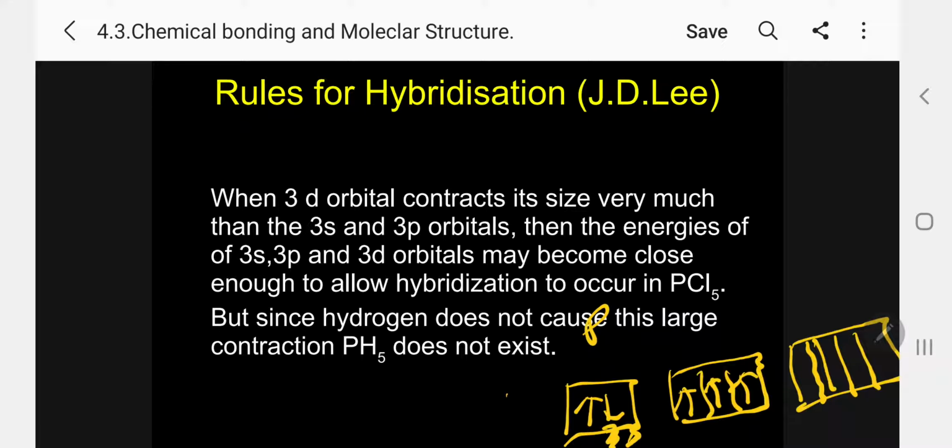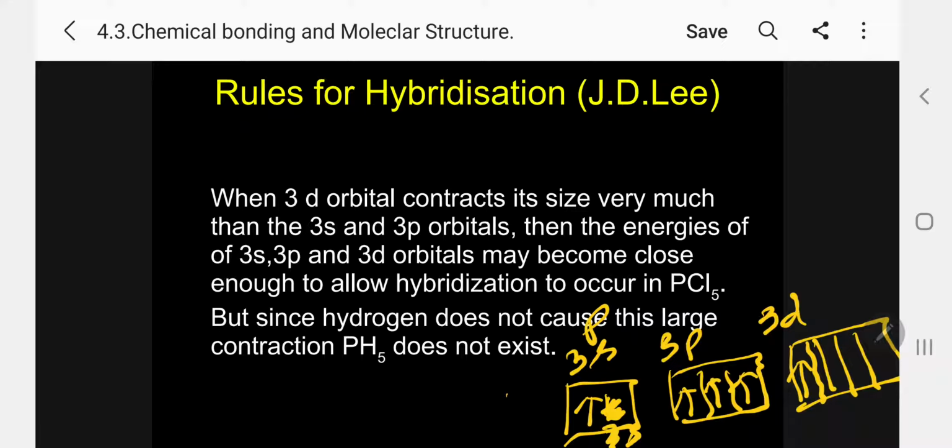In the excited state, what will happen now? These electrons are excited going to the d orbital. Kindly follow now. So what is happening? This is 3s, this is 3p, this is 3d. So all the 3s unpaired electron, 3p unpaired electrons, and 3d one unpaired electron.